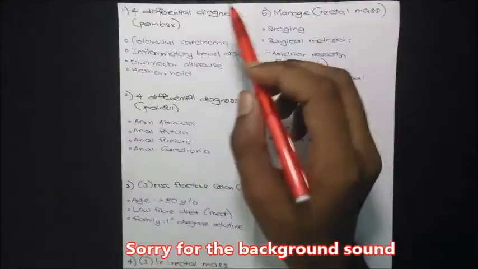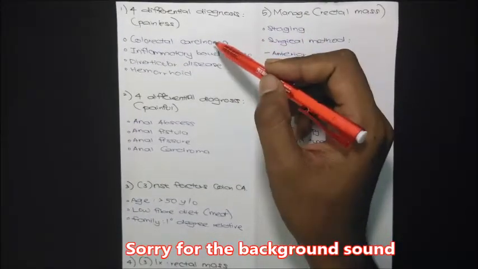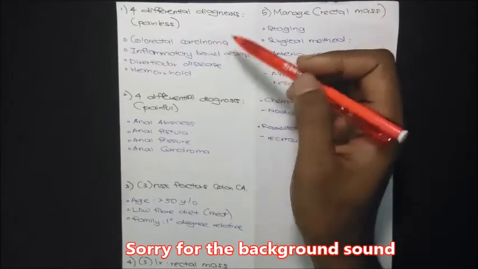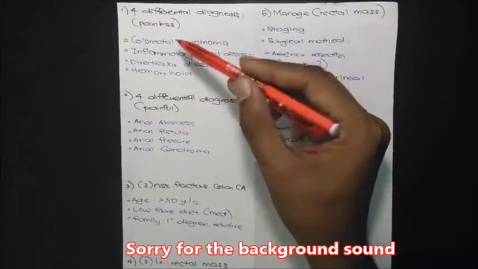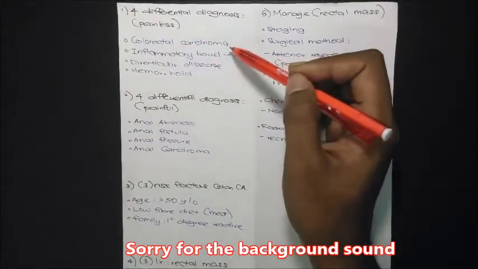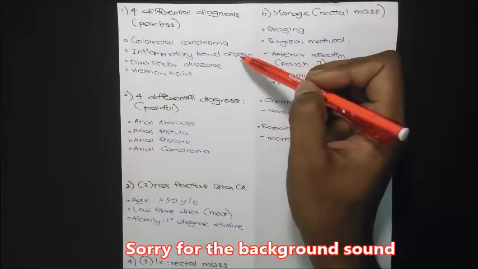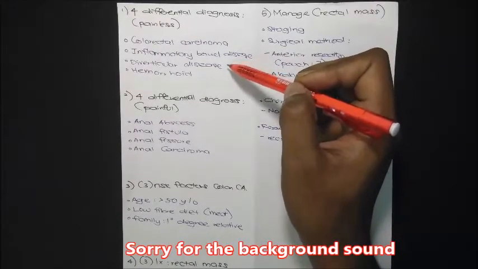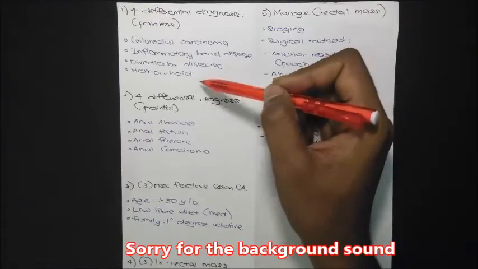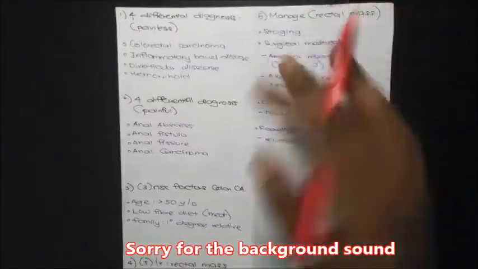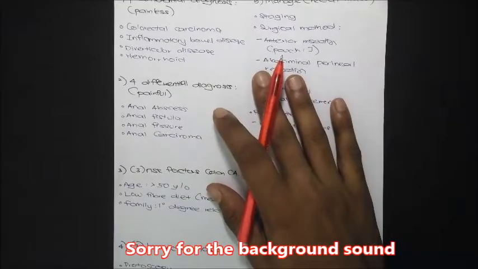It is not to say they are all common, but it is important to put them in the differential as well. It could be a colorectal carcinoma with other risk factors, then inflammatory bowel disease, diverticular disease, and the fourth one, hemorrhoids, which is common and basically comes with rectal bleeding. So that's for the painless condition.